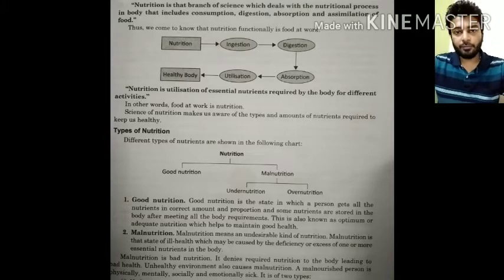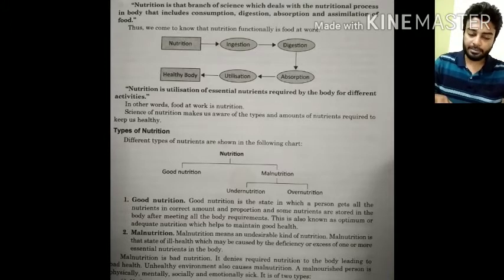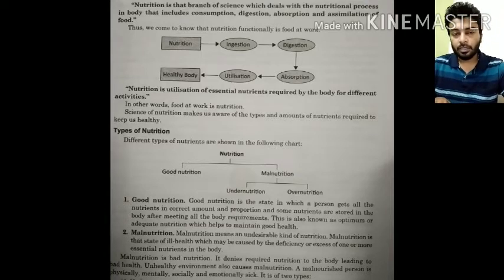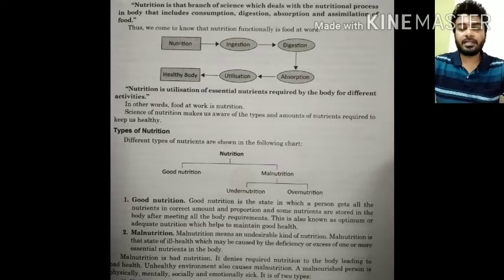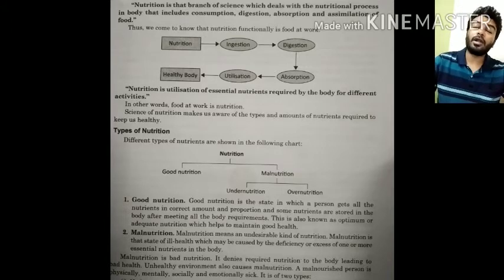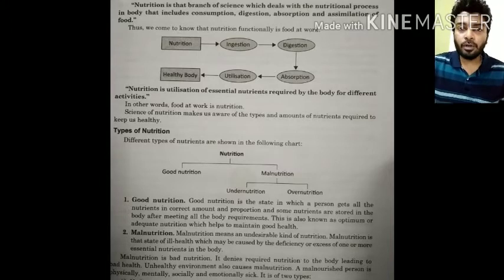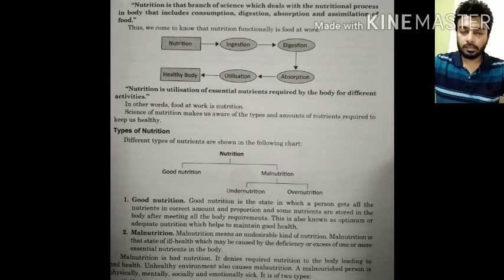Now comes the types of nutrition. Nutrition has several types, like good nutrition and malnutrition. Good nutrition means you are having your food properly, and malnutrition means you are not having your food properly, or not getting your food, or you are consuming more than what you require. That leads to the term overnutrition. And if we don't get or consume food, that is what we call undernutrition. That is a part of malnutrition.